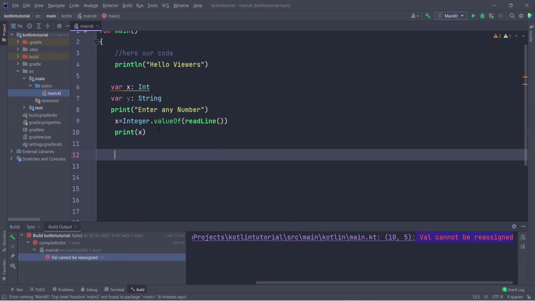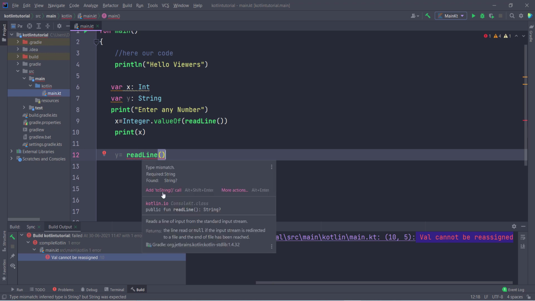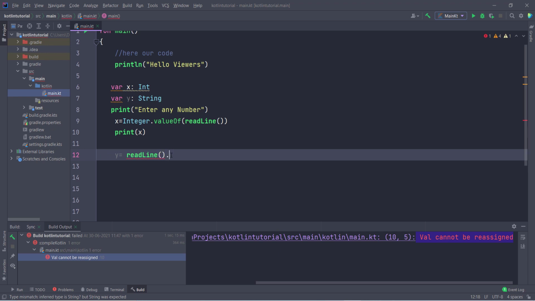Now we also have to take a string. If I type y is equal to, and directly type readLine, it will directly take this. It is showing an error, so let's see what the error is. If we want to take a string, you have to type readLine to string. So now you can see this is how you can take a string from the user.